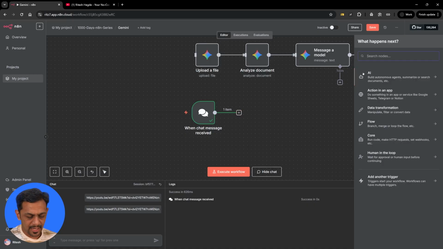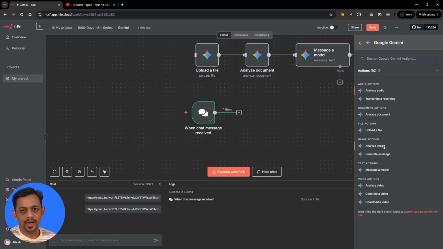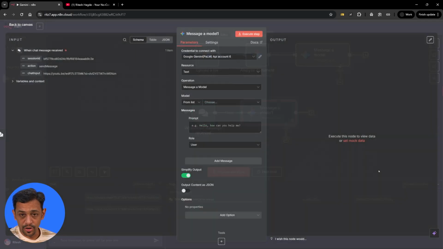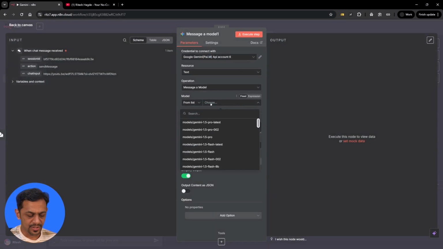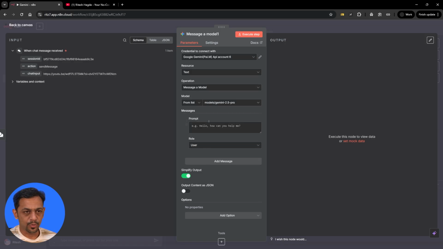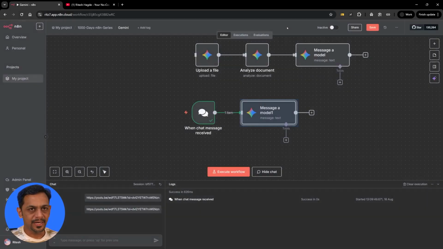Now let's go to the next step and search for Gemini, and we have a message model. We have already used this, but this time we are going to change it slightly, not in the settings of the model. We can still use 2.5 Flash or 2.5 Pro. In this case, we are not going to use any user-based prompt. I'll explain why and what we're going to set up, so we will leave it as is and come back to it a bit later.